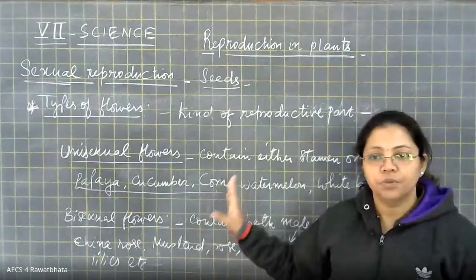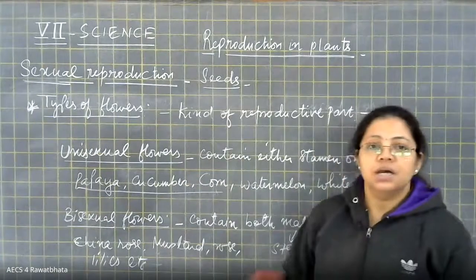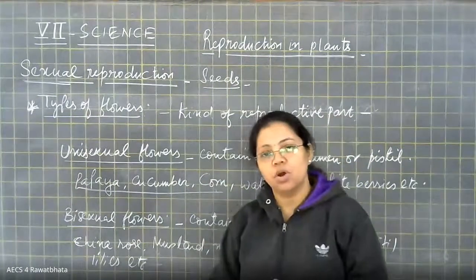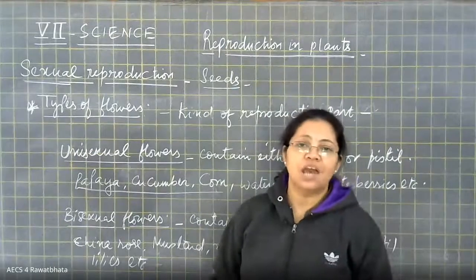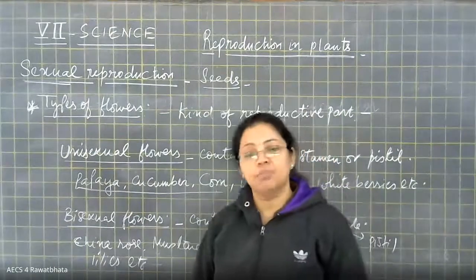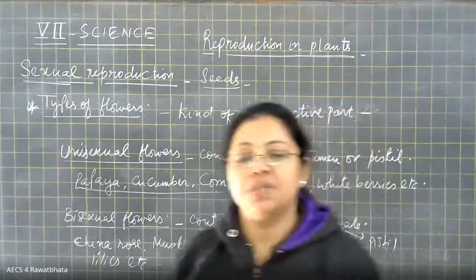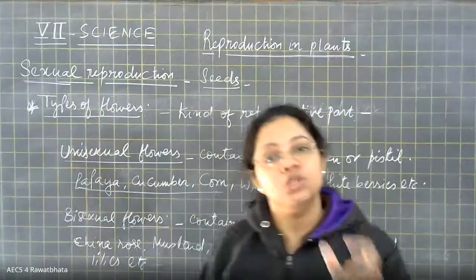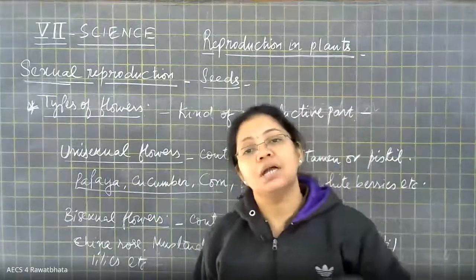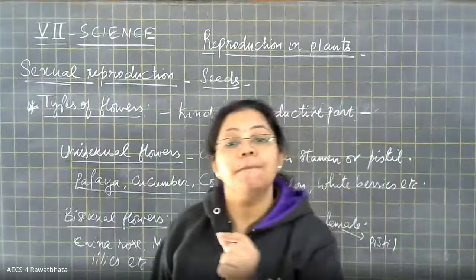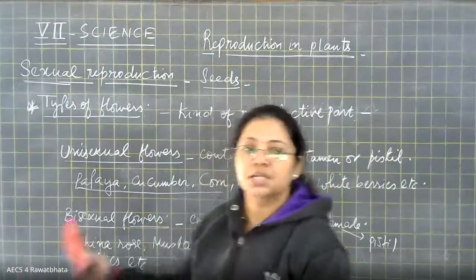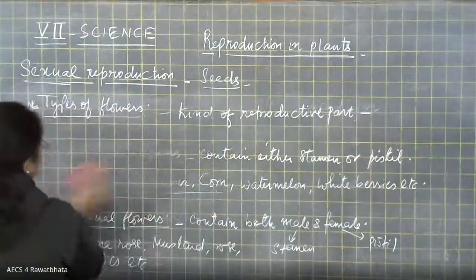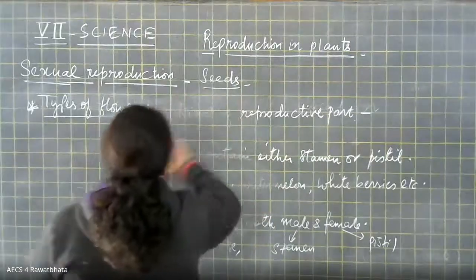Okay. So now we know the different parts of a flower. We know the types of flowers, because some flowers will have both stamen and pistil and some will have either stamen or pistil. Some flowers will have both stamen and pistil present, and some flowers will have either only stamen or only pistil, right? And examples we discussed. Now let's move on a bit further.